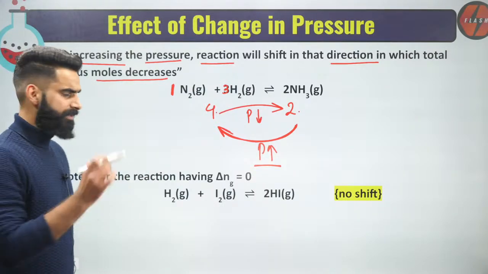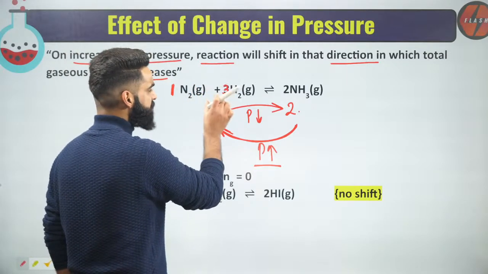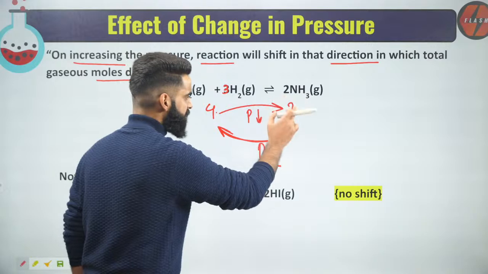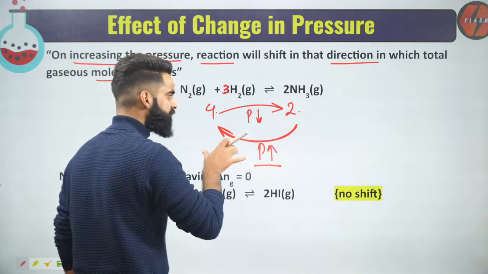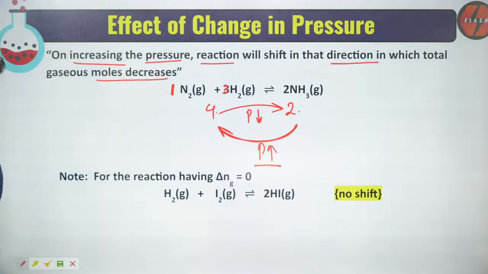So what you have to remember: on increasing the pressure, equilibrium moves in such a direction in which the number of moles decreases. On decreasing the pressure, equilibrium moves in such a direction in which the number of moles increases. This is something I want you guys to remember.